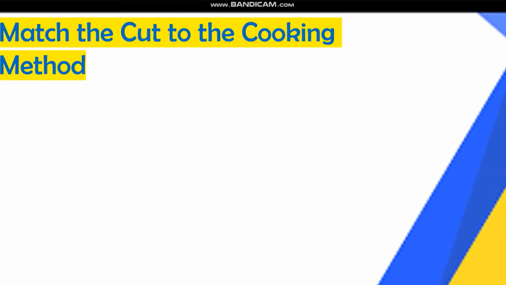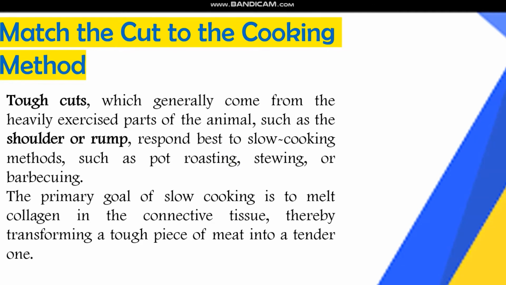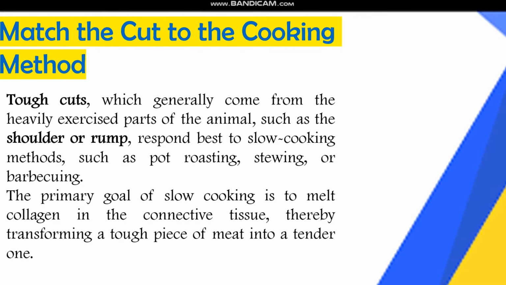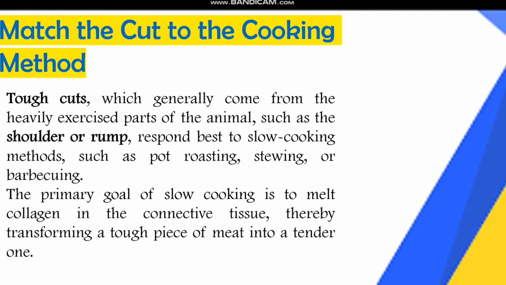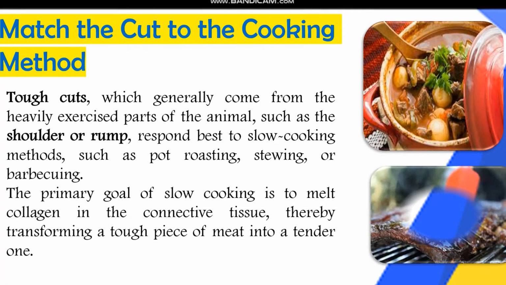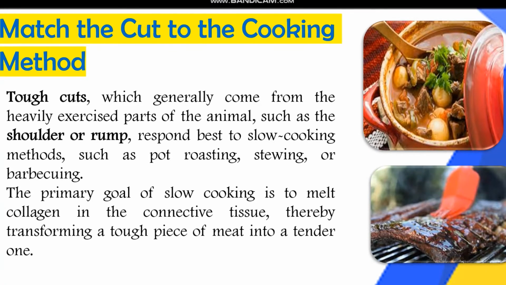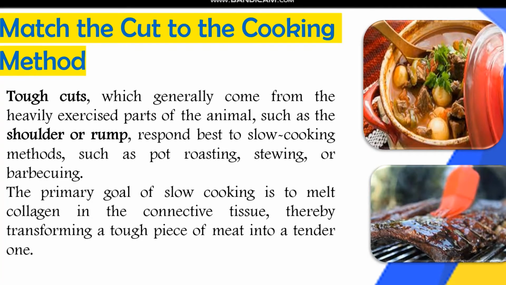Match the cut to the cooking method. Tough cuts, which generally come from the heavily exercised parts of the animal, such as the shoulder or rump, respond best to slow cooking methods, such as pot roasting, stewing, or barbecuing. The primary goal of slow cooking is to melt the collagen in the connective tissue, thereby transforming a tough piece of meat into a tender one.